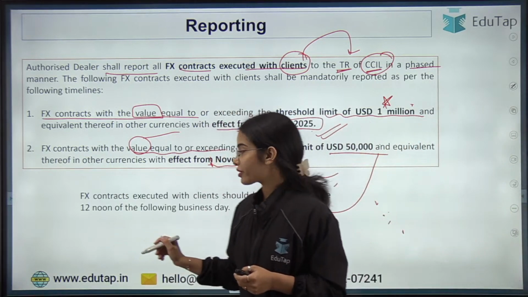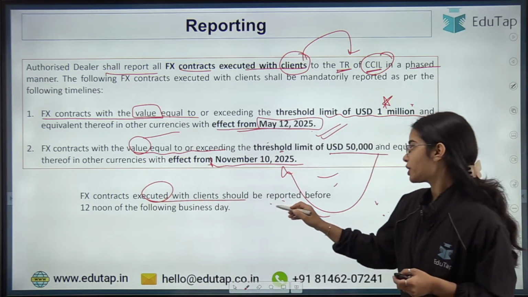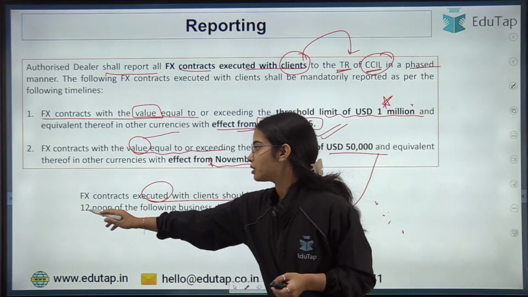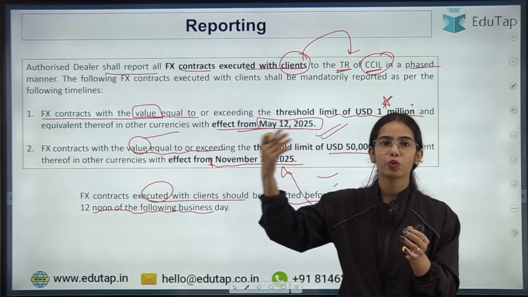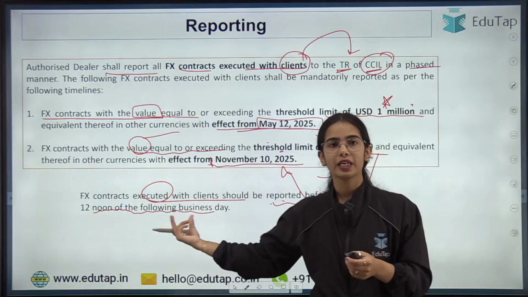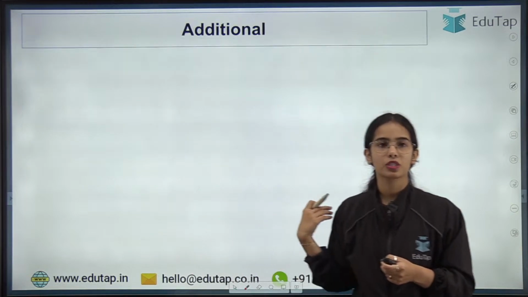So foreign exchange contracts that are executed with clients should be reported before 12 noon of the following business day. So all the contracts have to be reported by the next business day by 12 p.m. Okay, so this is the idea.